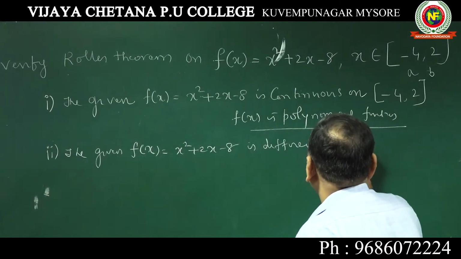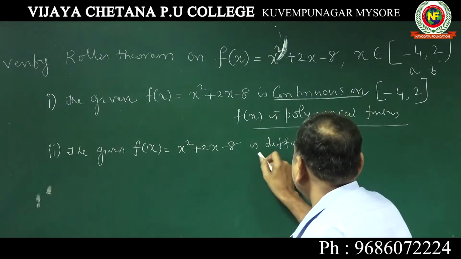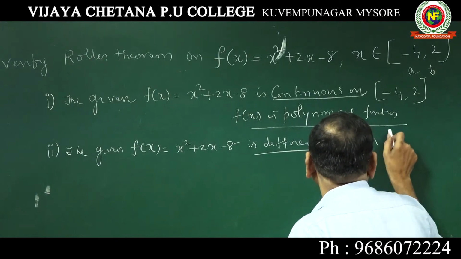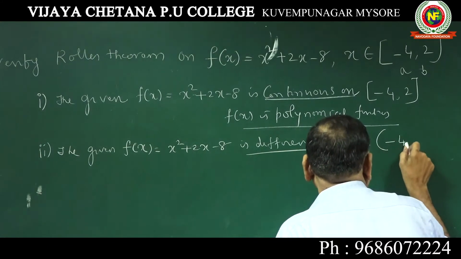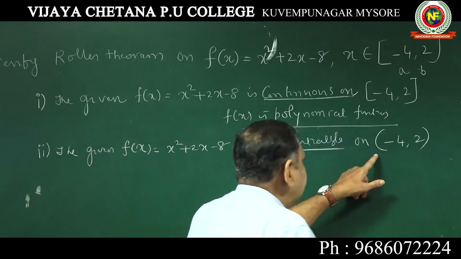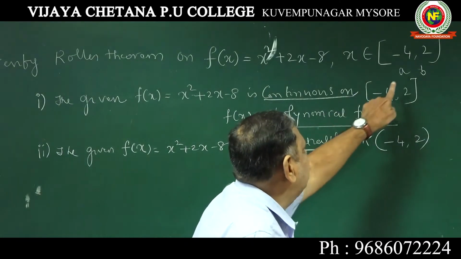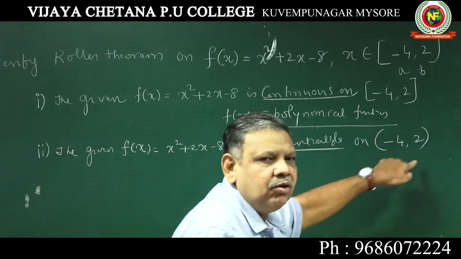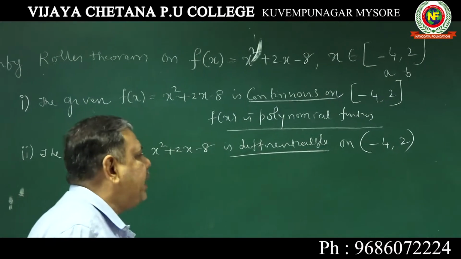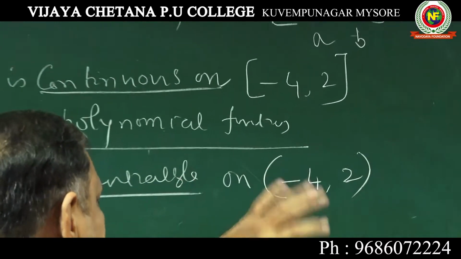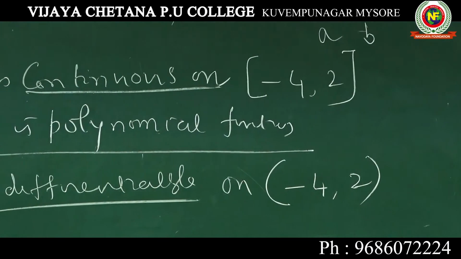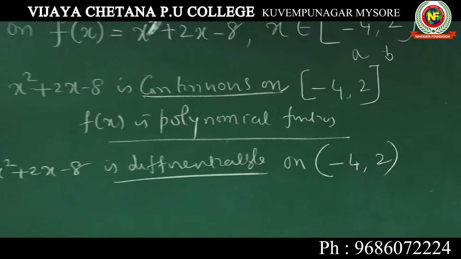Here it is continuous, here it is differentiable on the open interval. That is very important. You should write the difference between this interval and this. This is called closed interval, this is called open interval. You must write on open interval (-4, 2).